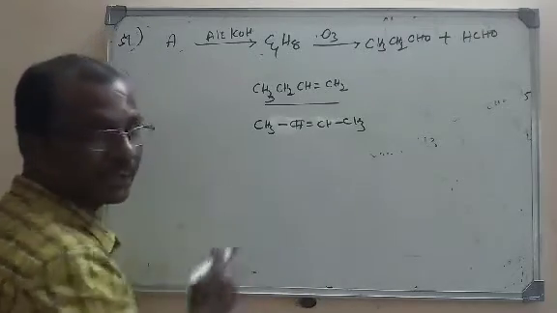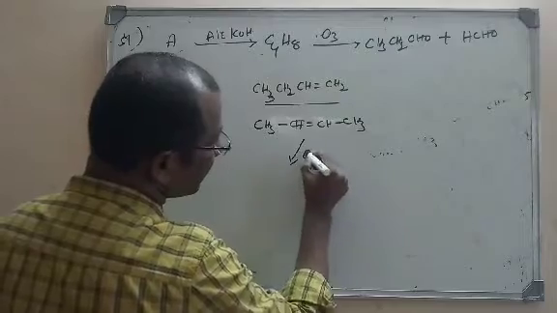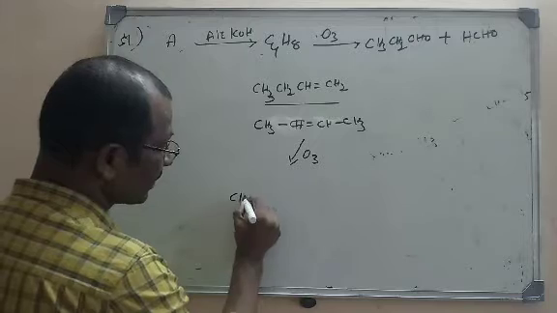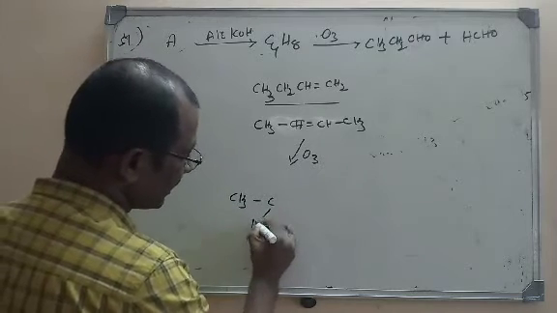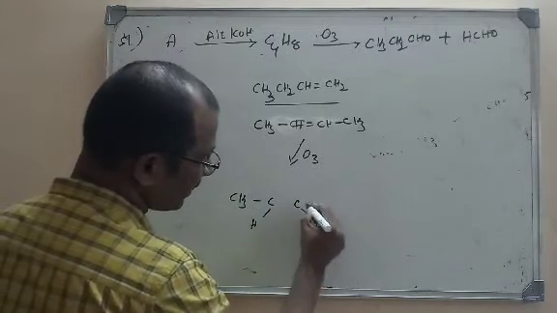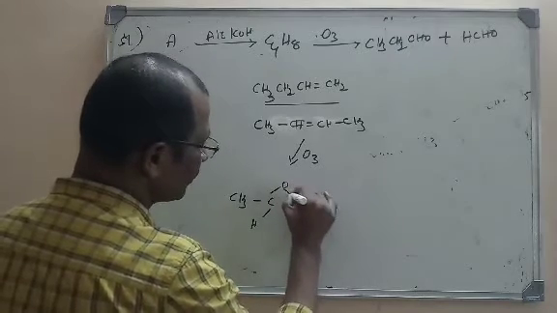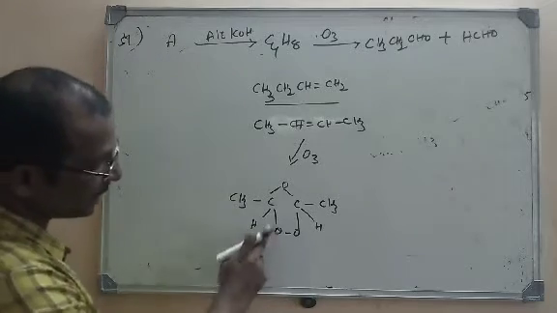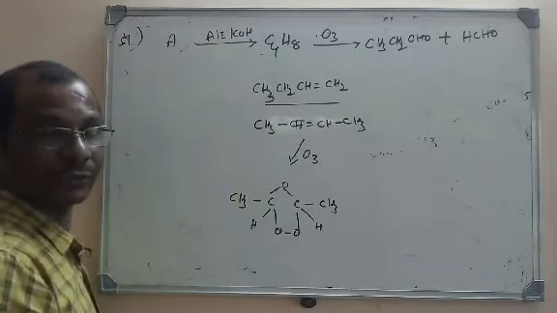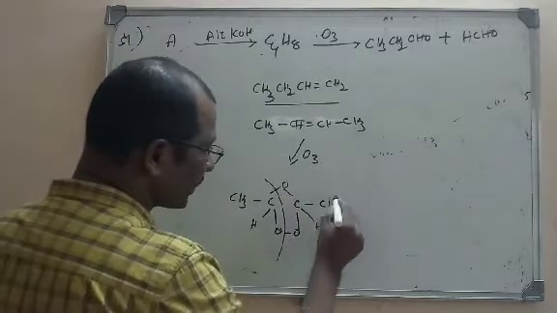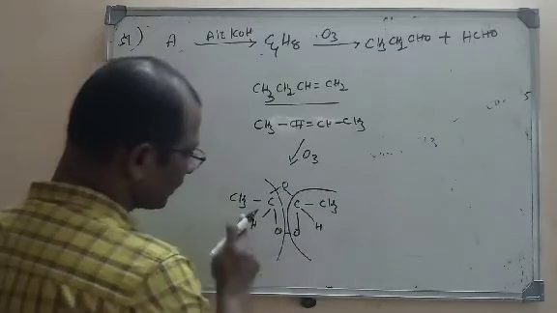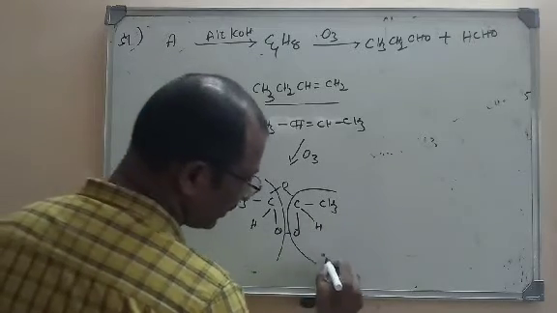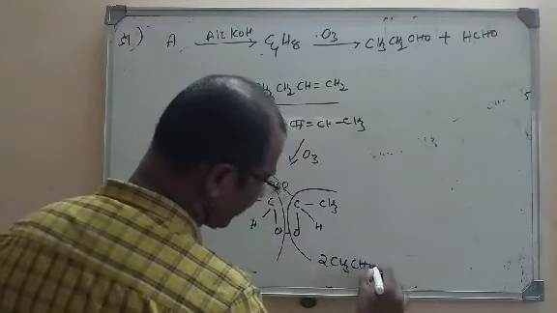For example, if you take this molecule, on ozonolysis, look here, we'll get an ozonide. Addition will take place at the double bond. There is CH3, CH here, and CH here, CH3, and due to addition of ozone, we get the ozonolysis product. This is called an ozonide, butene ozonide. On hydrolysis, what we are going to get is CH3CHO acetaldehyde, and this is also CH3CHO. That means we are getting 2 moles of acetaldehyde.